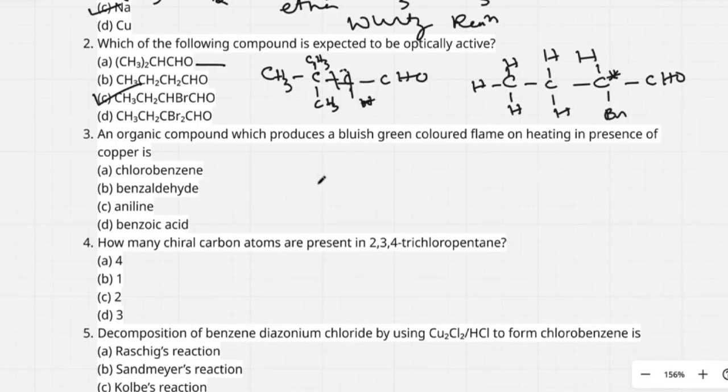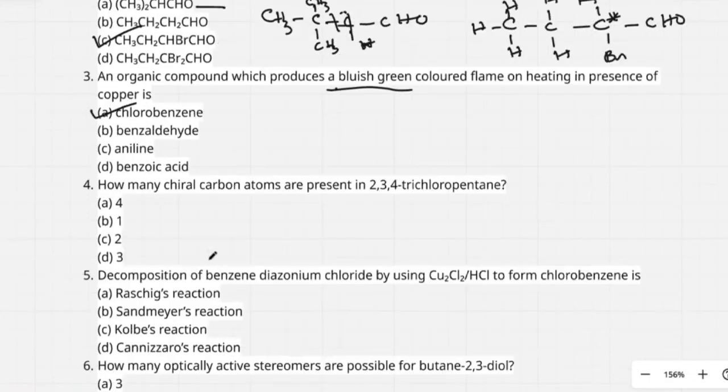So actually we call this test as Beilstein test. This test is used to identify the organic compound containing halogen. See, the organic compound containing halogen is only one, chlorobenzene. Option A is correct. Next, I move to question number 4.